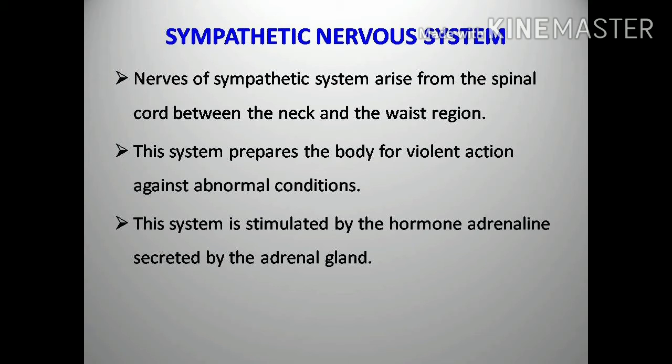And in the eye, dilation of the pupil takes place because of the action of the sympathetic nervous system. The sympathetic nervous system prepares our body for violent action against abnormal conditions. This is the sympathetic nervous system.